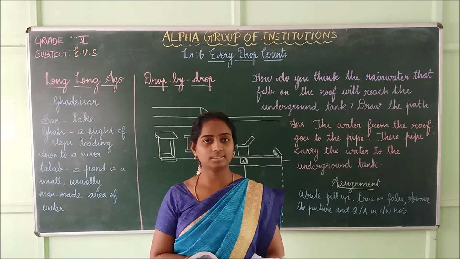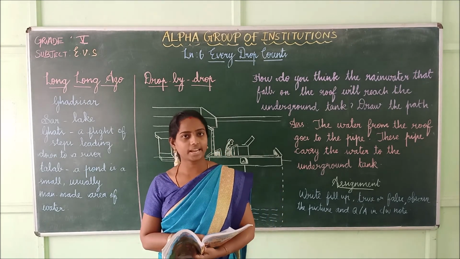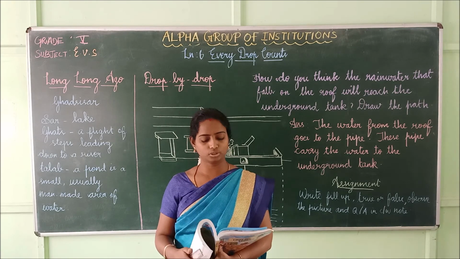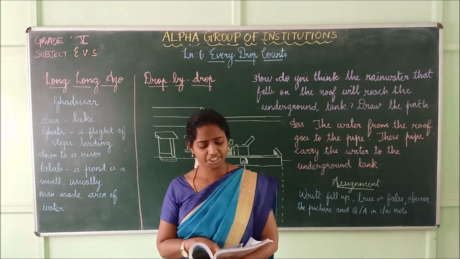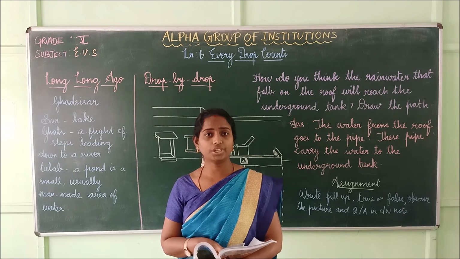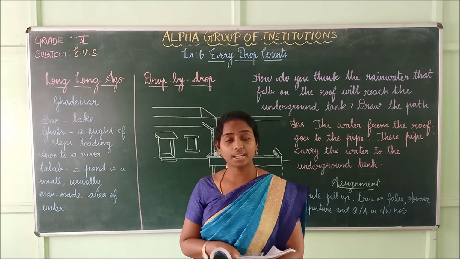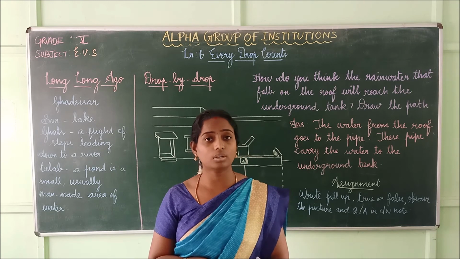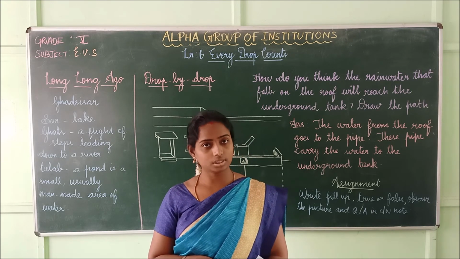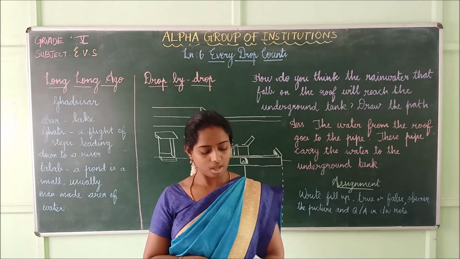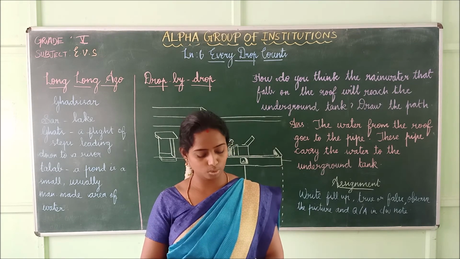Okay, children, what are they saying? See, everyone has a right to live, isn't it? Everybody needs water to live, even to drink. Some people have to buy drinking water. See, some people nowadays are buying water for drinking also. So, should it be like this? Water on this earth is for everyone, is it right? So, what problems would other people face due to this?